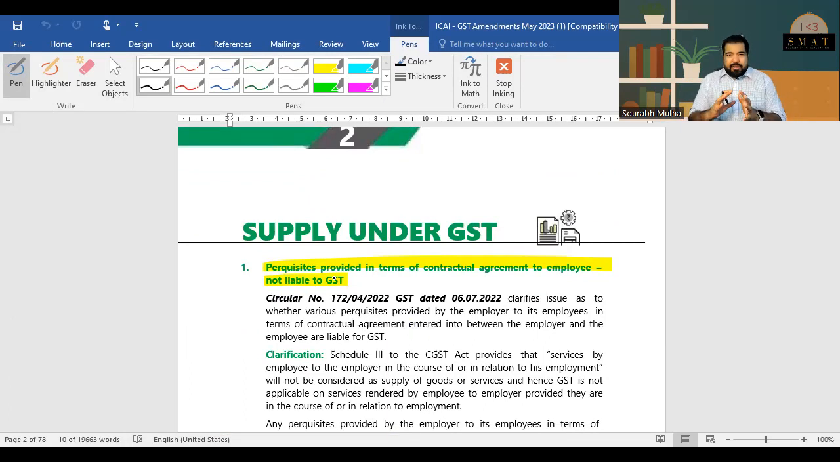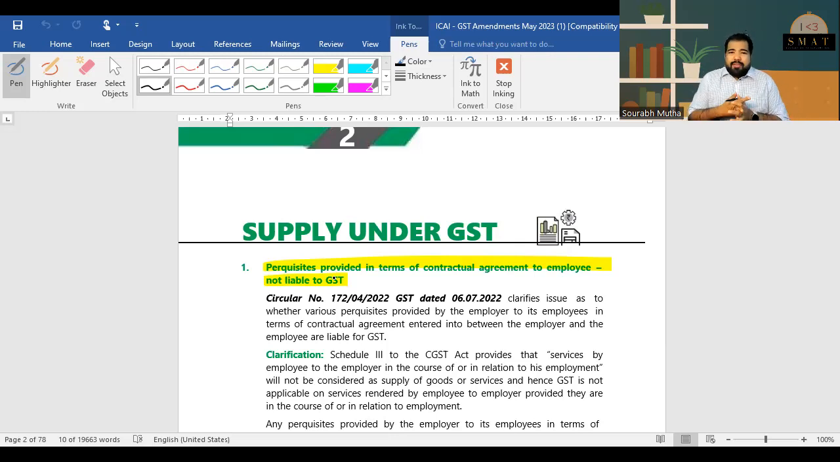I'll just be discussing a few things and then we'll read it also. Any contractual payment that your employer gives you, for example, some extra incentives or something extra, which is covered under a contract of employment, then in that there is no GST. Guys, reminding you, there's one schedule called Schedule 3. In that, it is written that in employer-employee relationships, there is no GST.